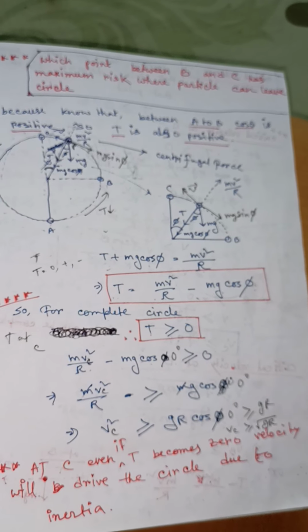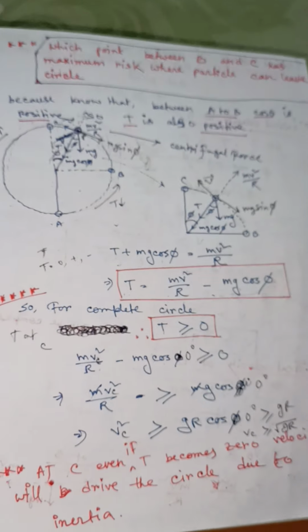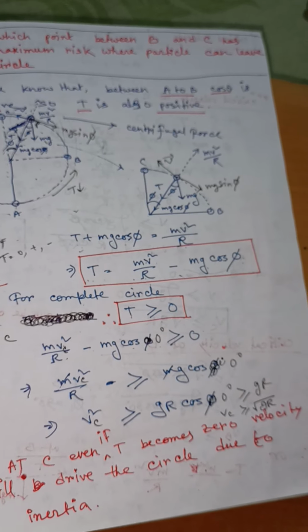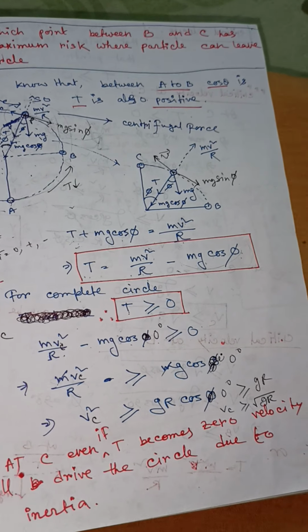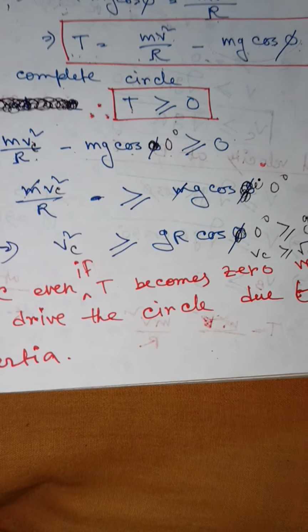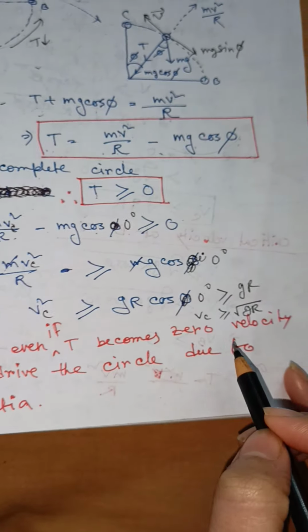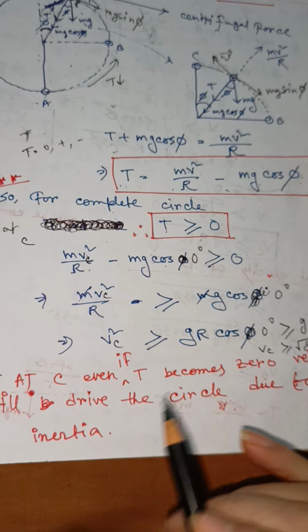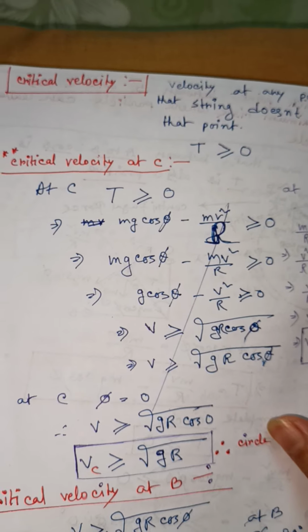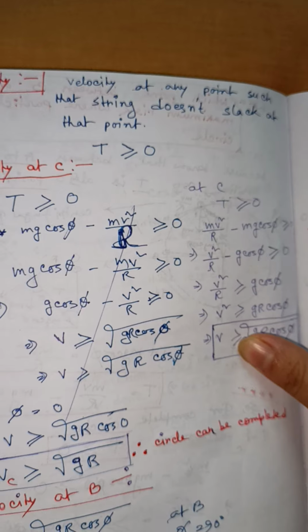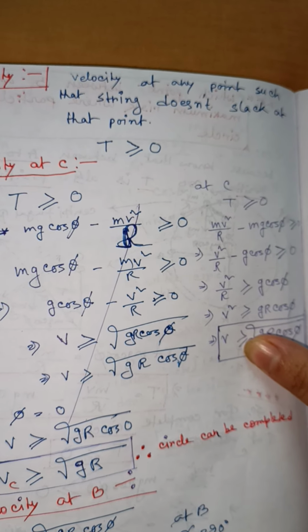Okay, so at C, even if T becomes 0, then velocity will drive the circle due to inertia. We already discussed that. Now I'm talking about critical velocity: velocity at any point such that the string does not slack at that point.